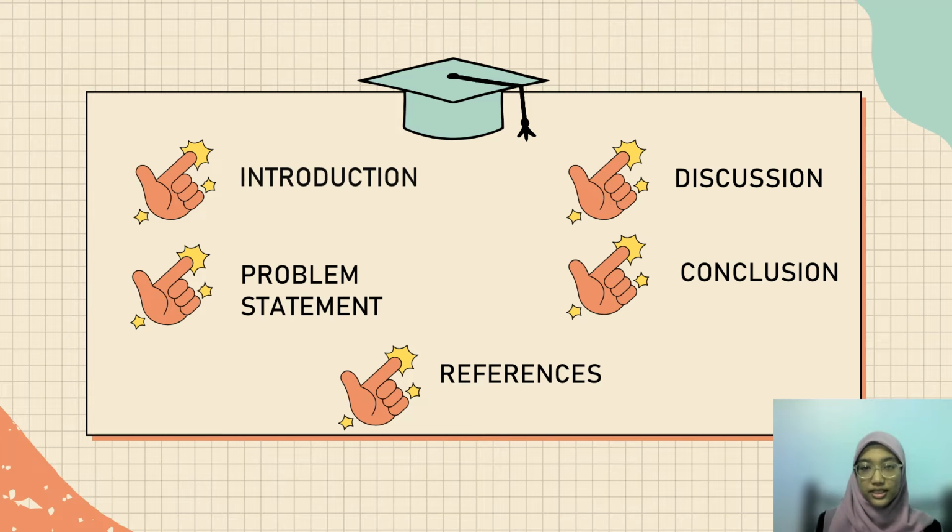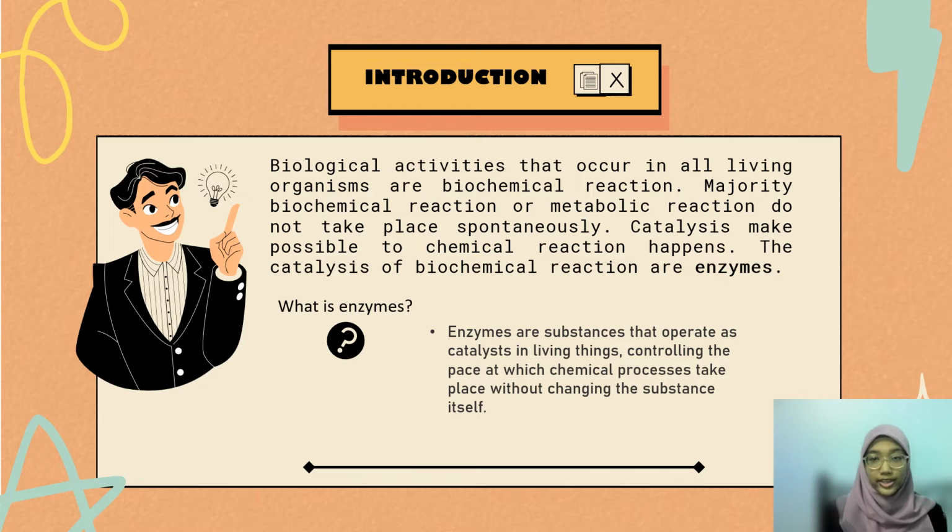In my presentation, I will explain the introduction, problem statement, discussion, conclusion and references. For the introduction, the biological activities that occur in all living organisms are biochemical reactions. The majority of biochemical or metabolic reactions do not take place spontaneously, so catalysis makes it possible for chemical reactions to happen. The catalysts of biochemical reactions are enzymes.